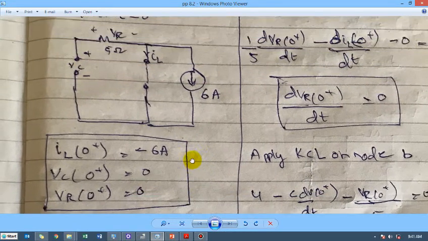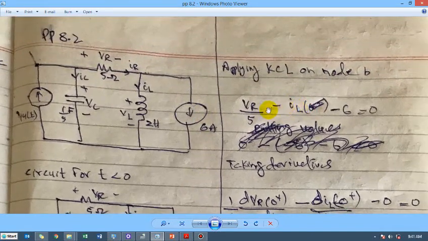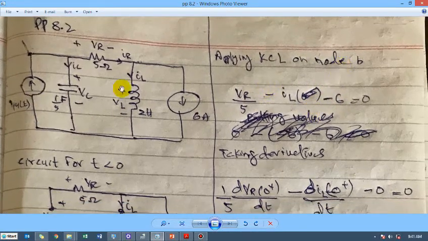But because this diagram is adjacent to the topic being discussed, we will just refer to this diagram directly. The only difference is that this is for u(t), otherwise this is 4 amperes after time t greater than 0. Alright, so applying KCL on node B.